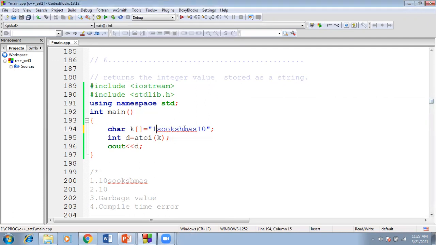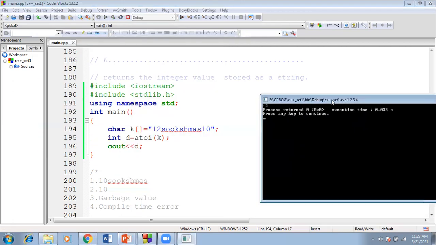Suppose I add an integer in the beginning, 12, as a string representation of an integer, then if you run it, it will fetch only the first one, 12, and that will be stored over here. It never fetches the 10, because it is starting with the string completely. This is a string representation of an integer. That is the reason we are introducing atoi. The task of atoi is to return the integer value that is stored as a string.